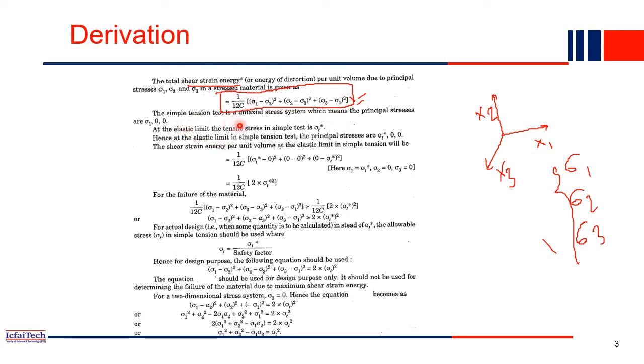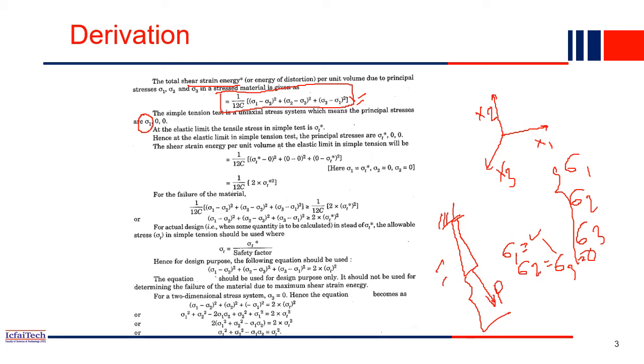Now consider a simple tension case. What does that mean? You have a body, maybe a steel bar, with one end fixed, and at the other end you are pulling with a force P. In that case, sigma 1 has some value, whereas sigma 2 and sigma 3 will be 0, because the force is acting only in one direction. So in the simple tension case, you have only sigma 1, whereas the other two stresses are 0.